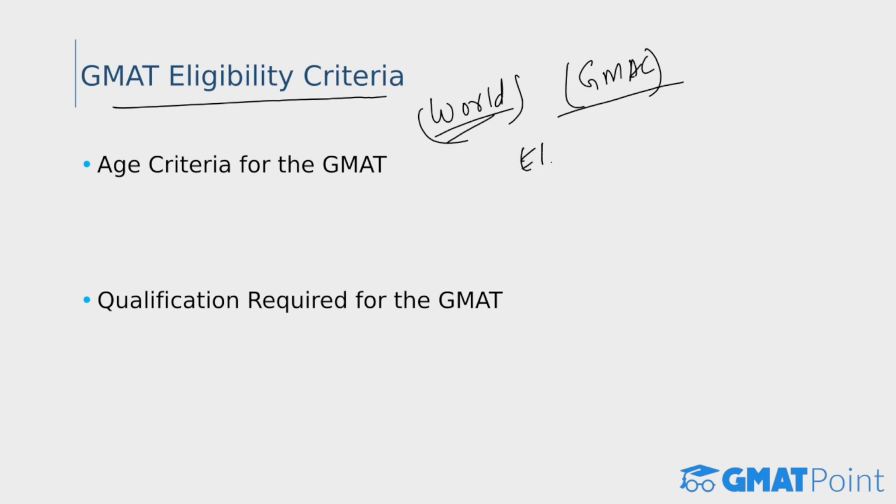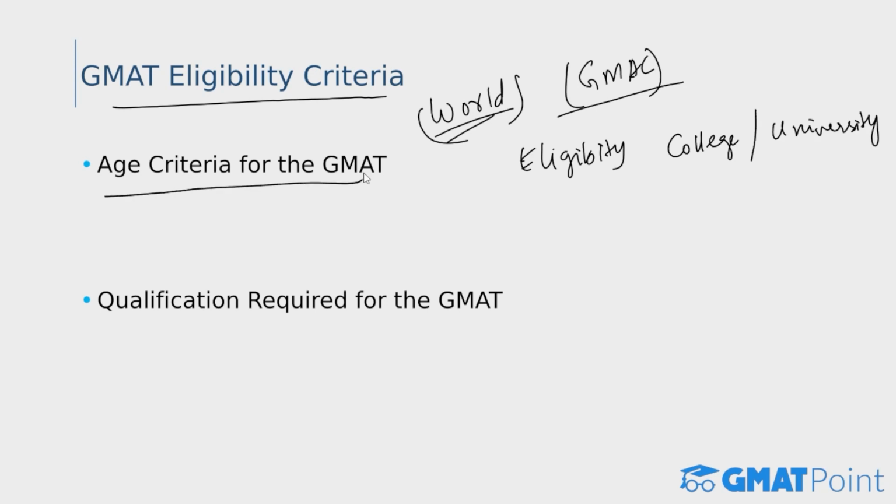Firstly, if we look at the broad eligibility criteria, there are no precise eligibility requirements as such for taking the GMAT exam. However, before applying, candidates are required to look at the websites of the college or university that they are applying to, and make sure they meet the requirements of that particular college or university. And when it comes to the age criteria for the GMAT exam, the candidate must be at least 18 years of age, and there is no upper age limit.